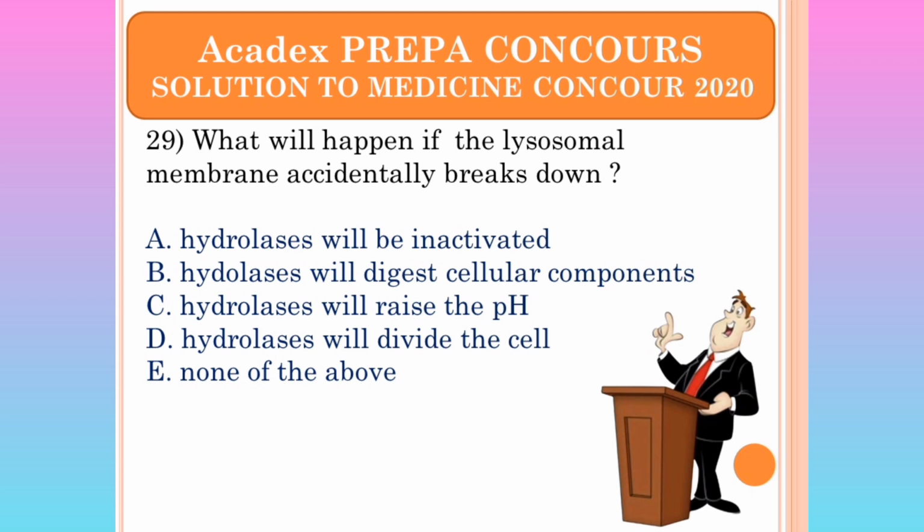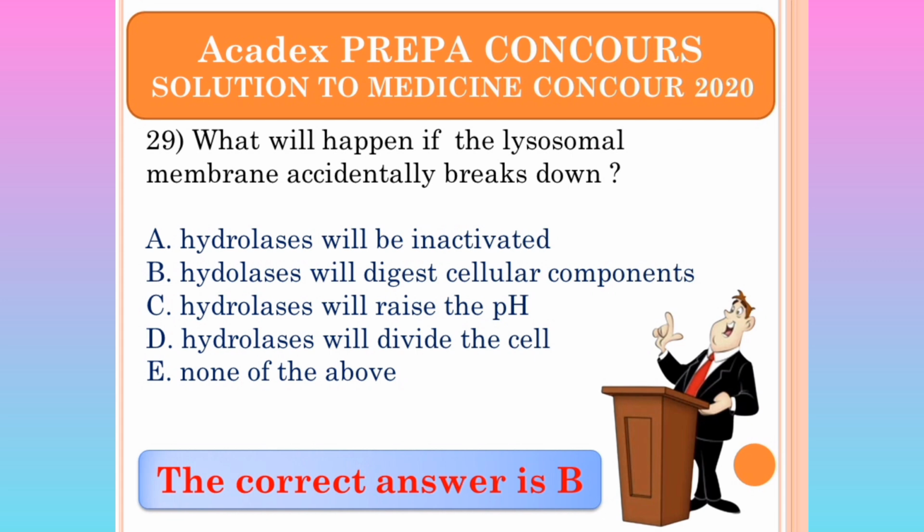What will happen if the lysosomal membrane accidentally breaks down? If the lysosomal membrane is accidentally broken down, the hydrolases will digest cellular components. Yes, we agree with B, but we disagree with A. It will not be inactivated. So we agree with B.